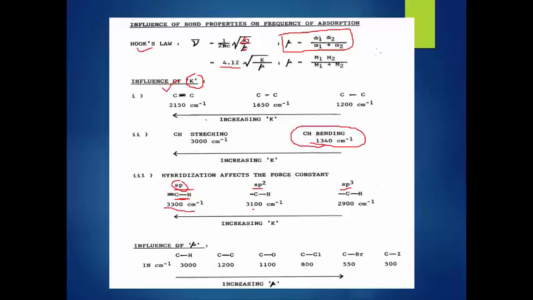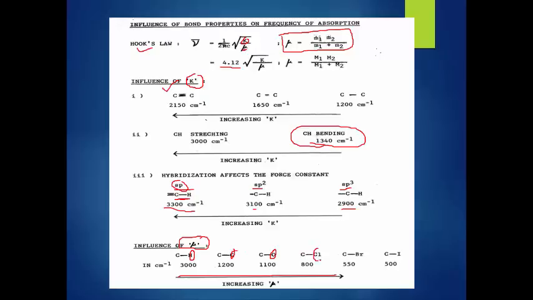What is the influence of mu? Mu is nothing but the reduced mass. See, the wave number decreases in this direction. As we increase the mass attached to the carbon, the frequency decreases. See this relationship: mu is inversely proportional to the wave number.